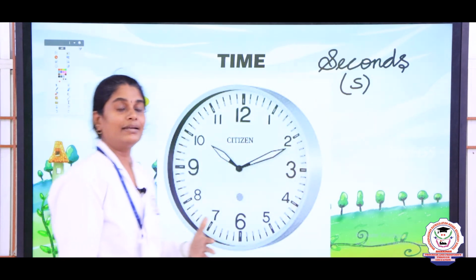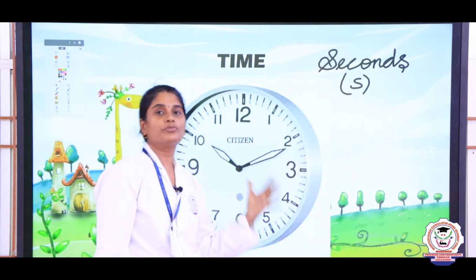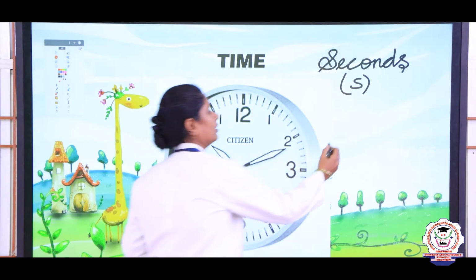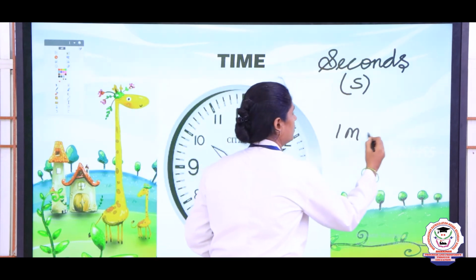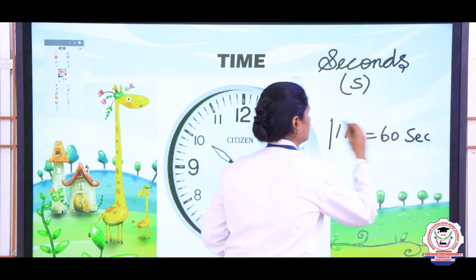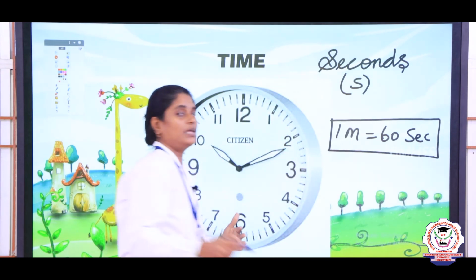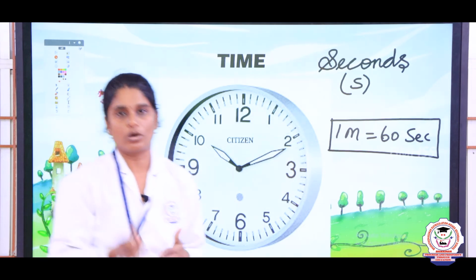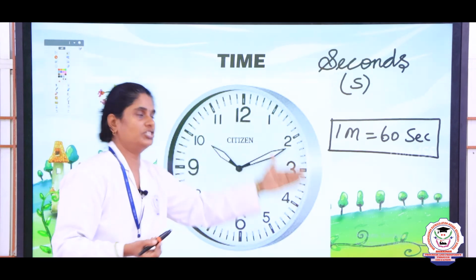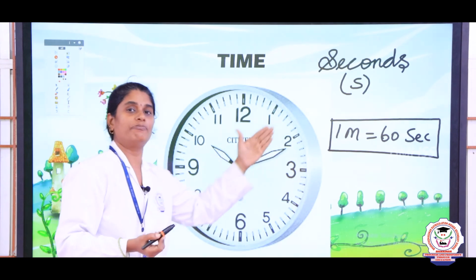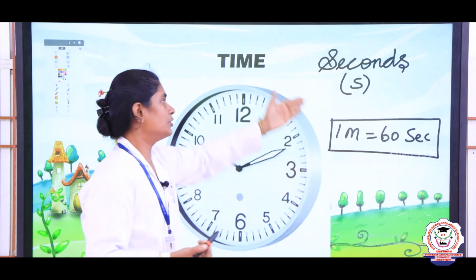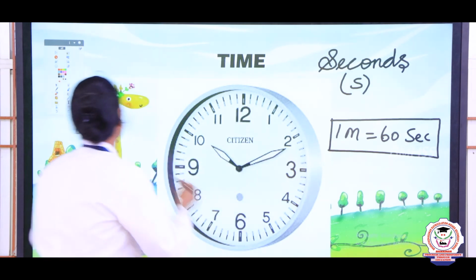We know that a day has 24 hours, right. We all know that 1 minute is equal to 60 seconds. Usually time is measured with the help of a clock. Using the clock we can measure the time, and the standard unit of measuring time is seconds, which is denoted as S.